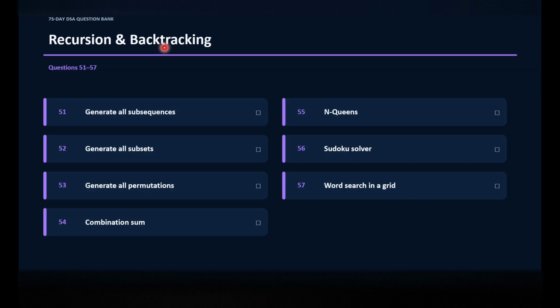If we follow these patterns, we can implement the same pattern in all the DP and backtracking questions. Generate all subsequences, N-Queens problem, generate all subsets, Sudoku solver, generate all permutations, word search in a grid, combination sum. These questions will help us get a full understanding of recursion and backtracking.